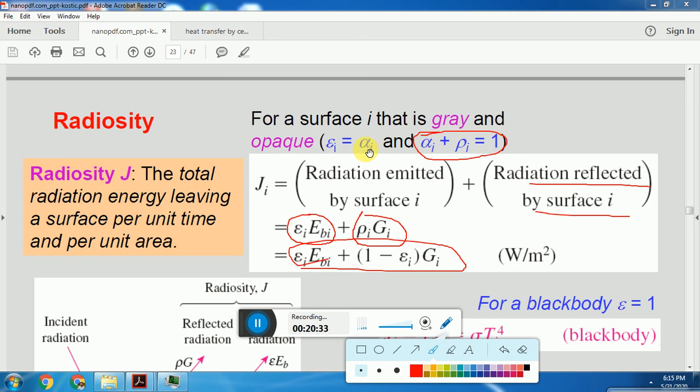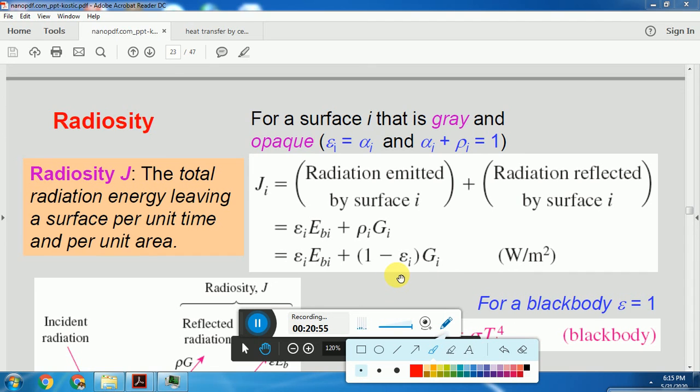Transmittivity gives us a sense of the fraction of the radiation that is transmitted. If it is an opaque body, then it does not transmit any heat energy.